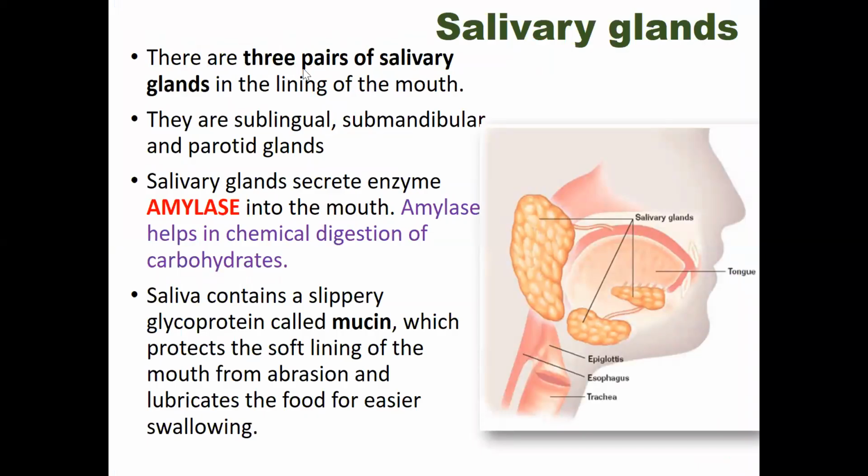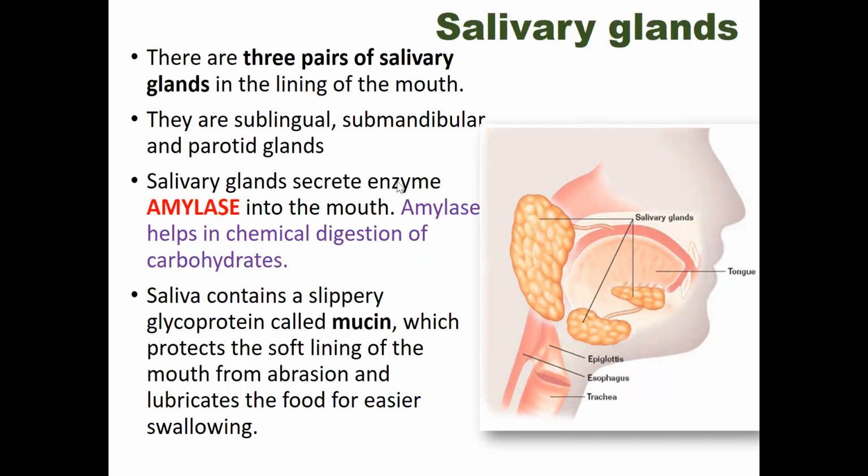There are three pairs of salivary glands found in the lining of the mouth. They are the sublingual glands just beneath the tongue, the submandibular glands at the right and left mandibles, and the parotid glands just below the ear.